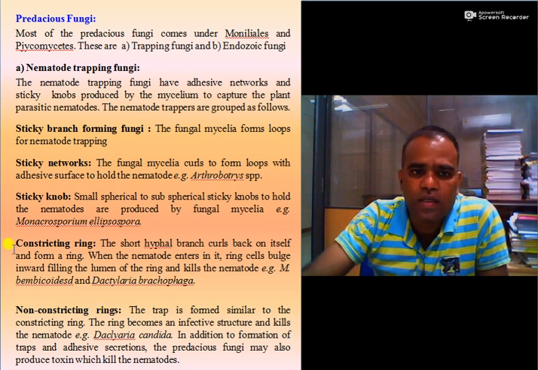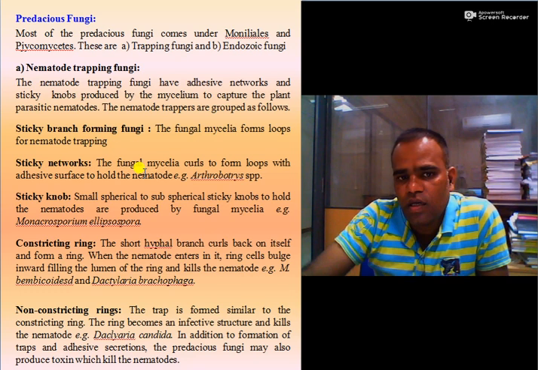Say for example, the fungi with sticky networks curl to form loops with an adhesive surface which hold the nematode. Example is Arthrobotrys species.